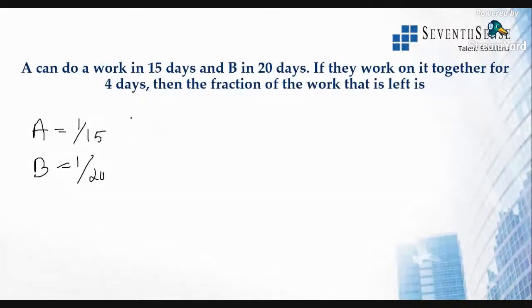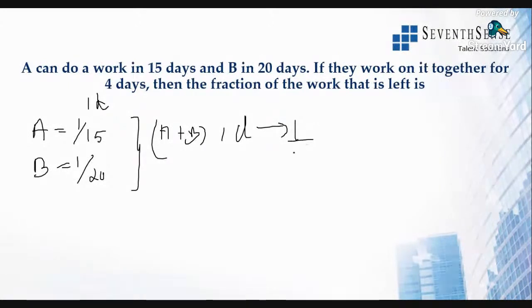Now they're telling us they are working together for 4 days. So we'll just consider 1 day first. So A plus B, 1 day work, because this is the value of 1 day. In 1 day they are completing 1 by 15 and 1 by 20. So in 1 day, how much of the work are they completing?